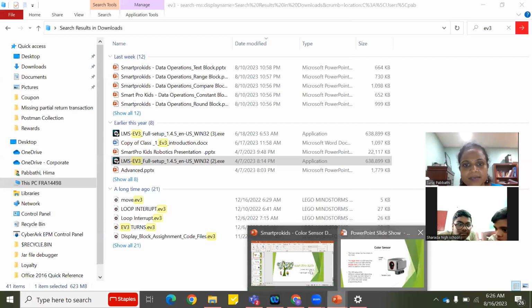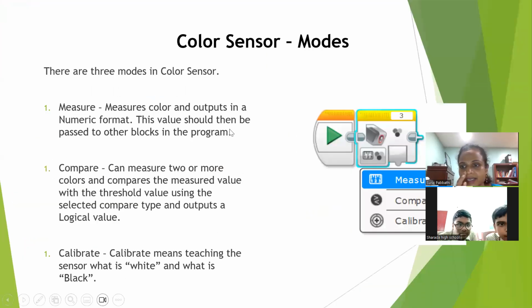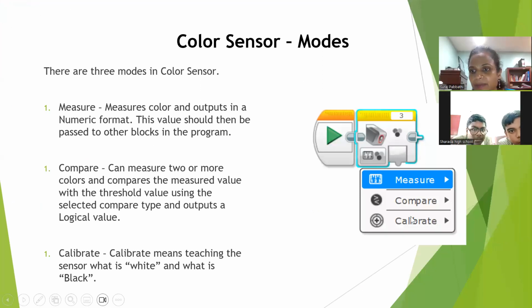Now, next comes color sensor modes. As I was saying, we have three modes for the color sensor: one is the measure mode, one is the compare mode, and one is the calibrate mode. Calibrate is not that useful, but we'll focus more on measure and compare.